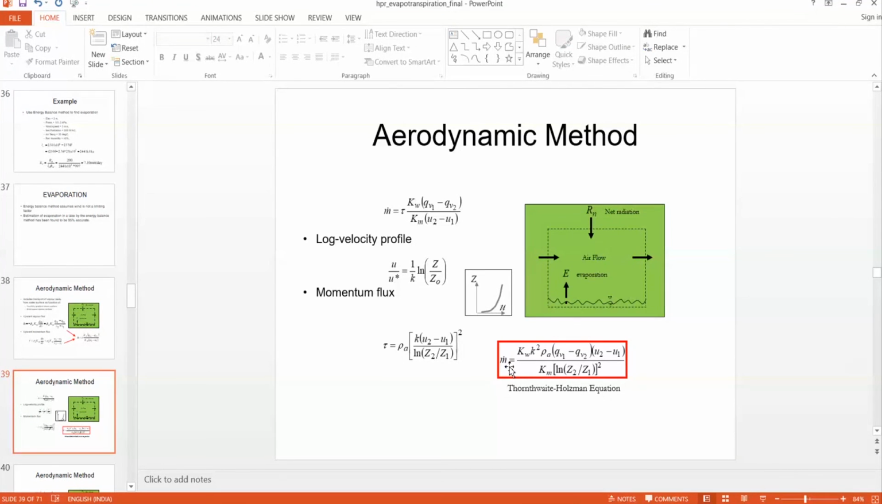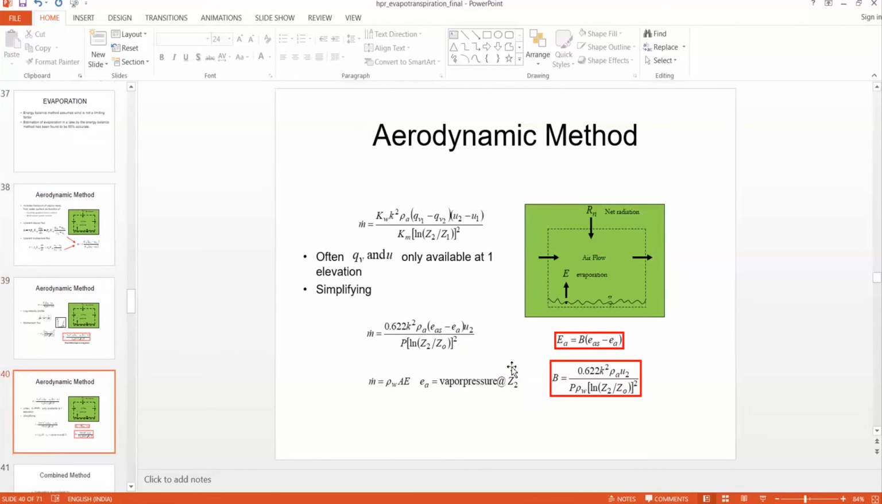Then we know m_v dot is nothing but rho w A E. So we can put it here, then E equals this equation divided by rho w A. Since A equals 1 meter square, simply rho w comes here, and this equation we can simplify as E of the aerodynamic method equals B into (e_s minus e_a).